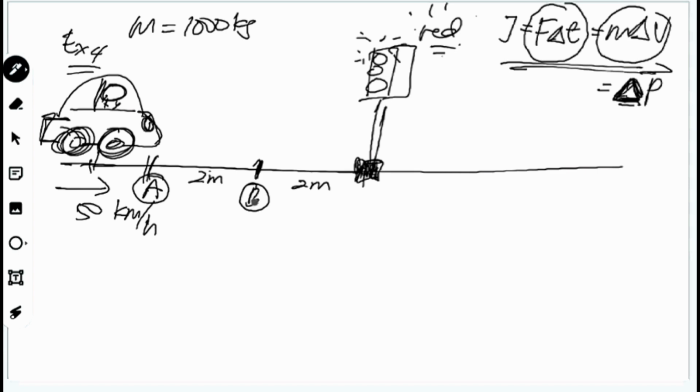So you can figure out which one is the best to reduce the momentum.